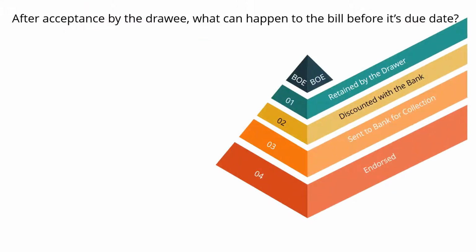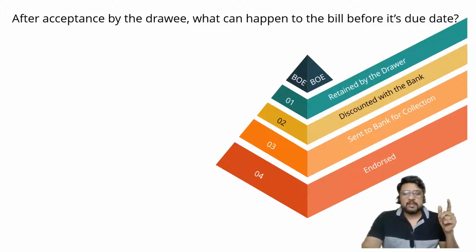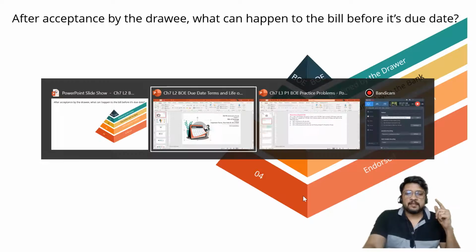What can happen to the life before its due date? Number 1, bill can be retained by the drawer. So in this case they have told that bill is retained by the drawer because nothing is mentioned about discounted with the bank, nothing is mentioned about sent to bank for collection, nothing is mentioned about endorsement also. It means the bill is retained. Okay, let us consider the next part.